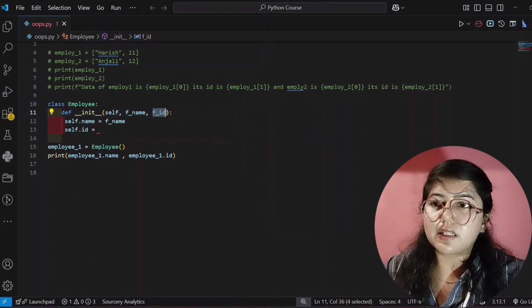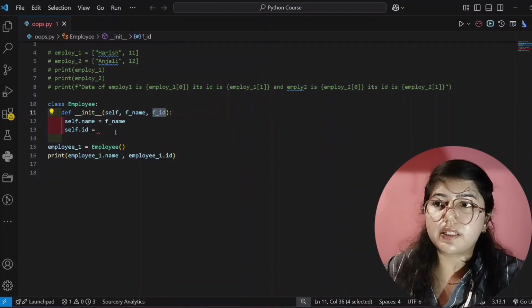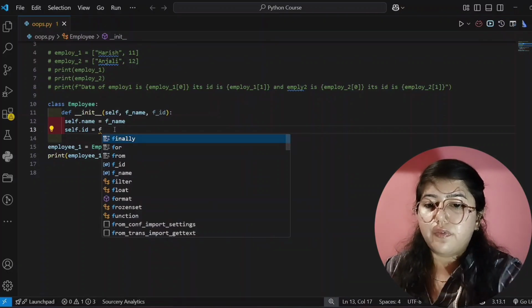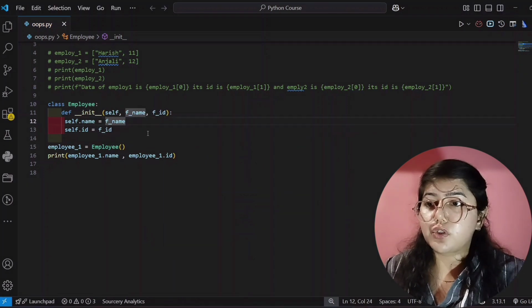Now the next property will be self dot id, and after equals to, the name which you are passing here as a parameter. You have to write this after equals to, id. I hope you understood this part.